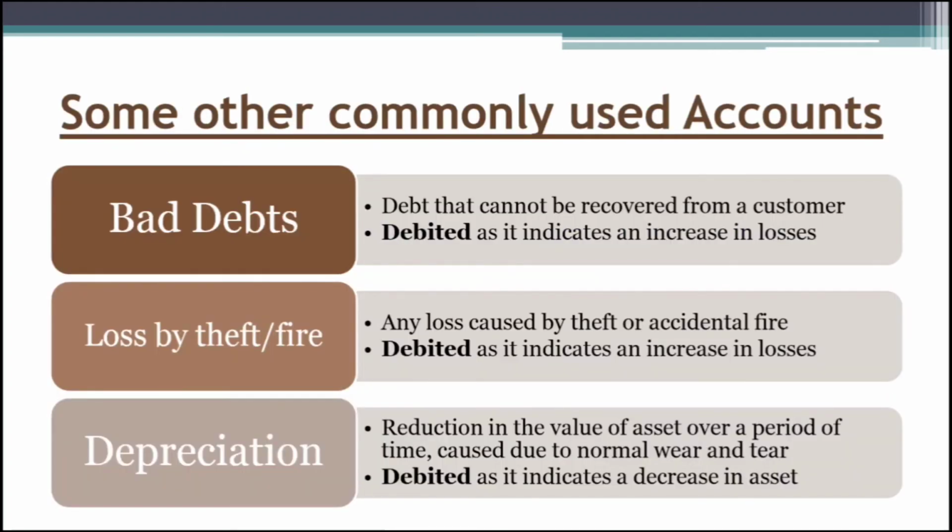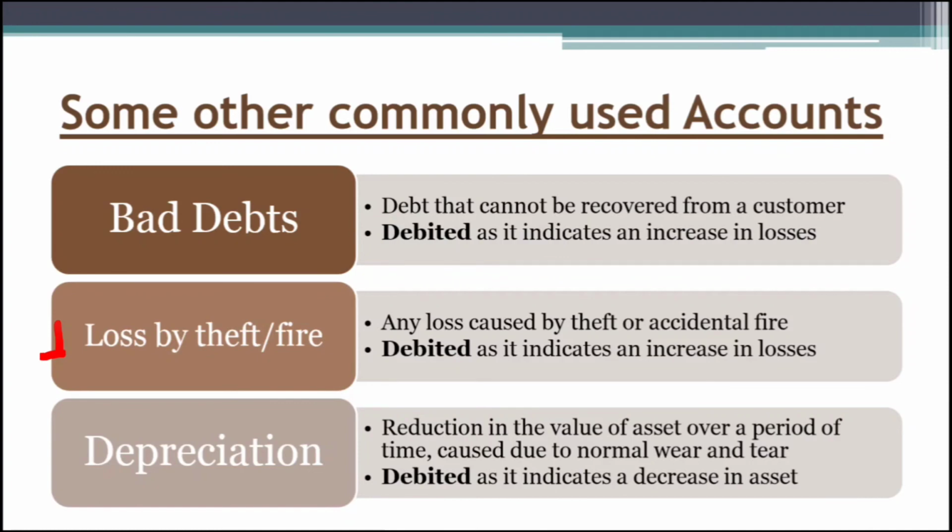Now we have some other commonly used accounts which we come across while preparing journal. First is bad debts. Bad debts is a debt that cannot be recovered from a customer. Now as it clearly indicates, it is a loss, so we debit the bad debts account. Next is loss by theft or fire.